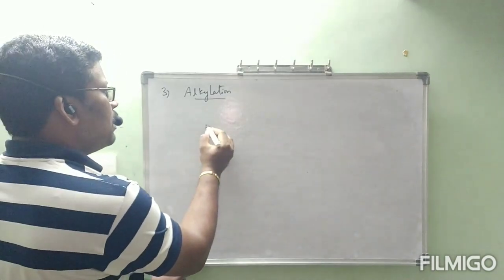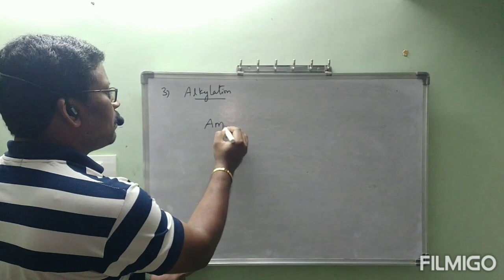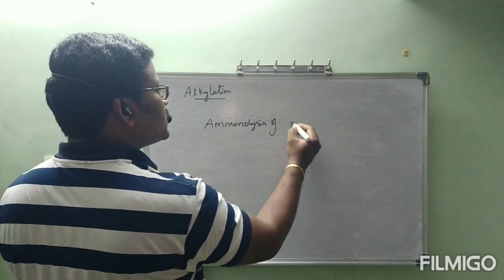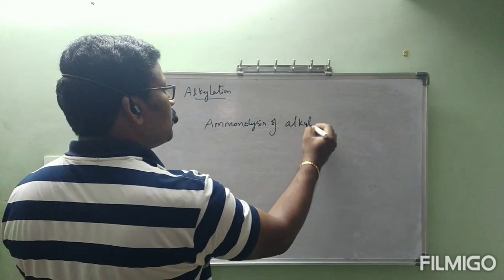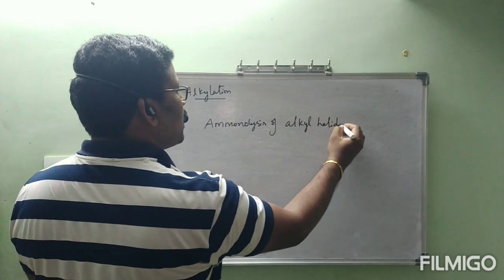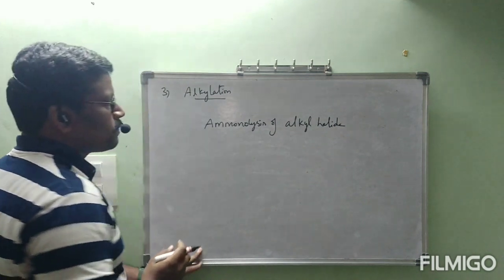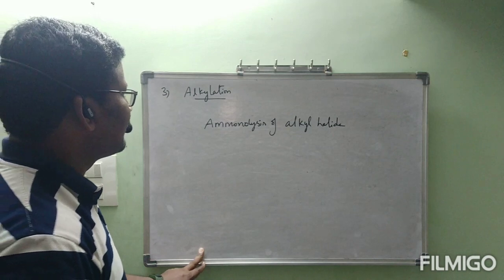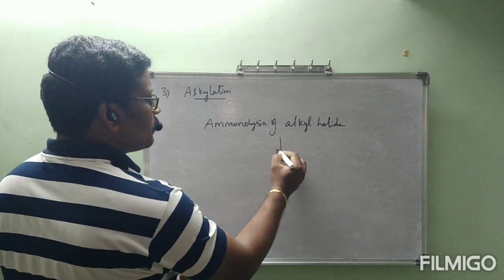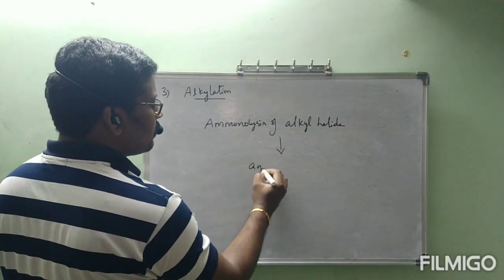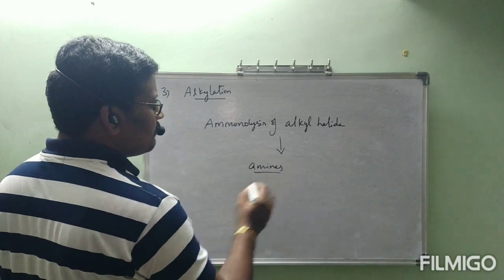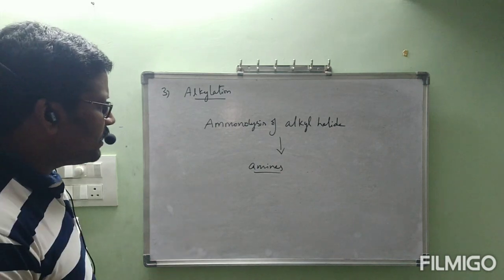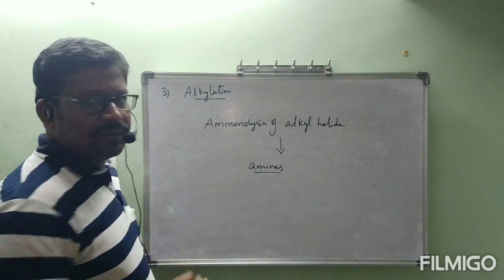See, ammonolysis of alkyl halide will form amines. Actually, ammonolysis is nothing but with ammonia.